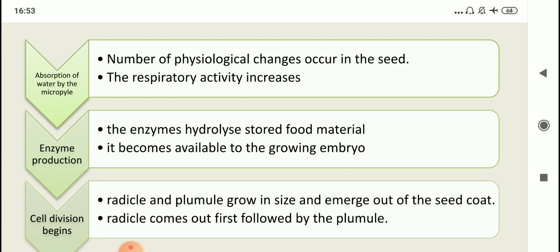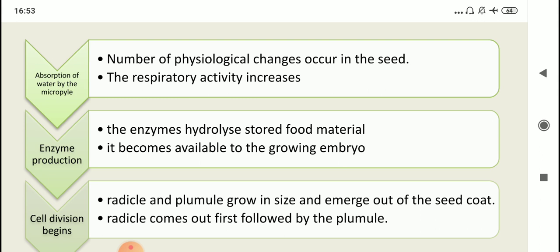Now, enzyme production. The water, when it moves inside, activates the enzymes, and the food starts getting hydrolyzed. So the reserve food material, when it gets converted into its soluble form, is easily available now to the developing embryo. When the embryo starts getting the stored food material, then energy is released, the food gets oxidized, and cell division begins.